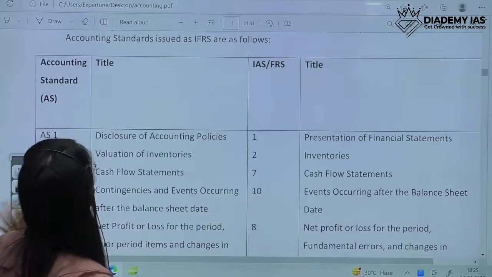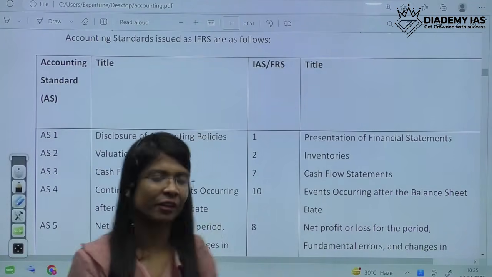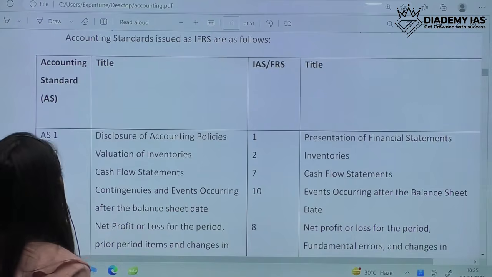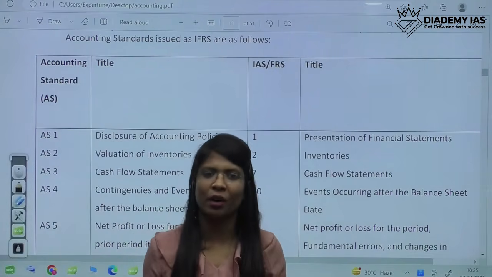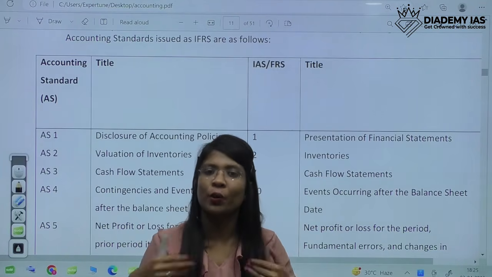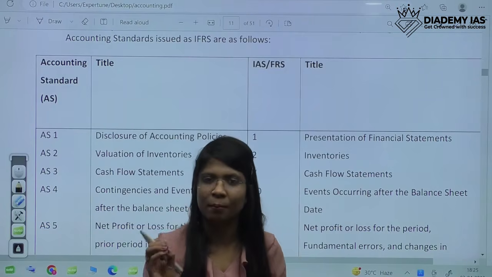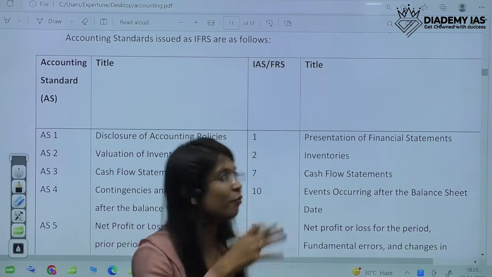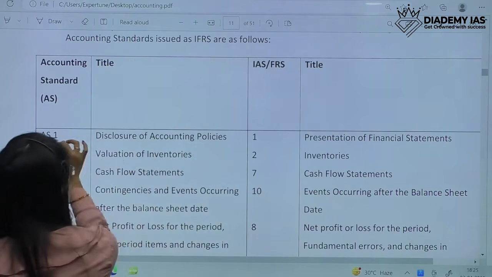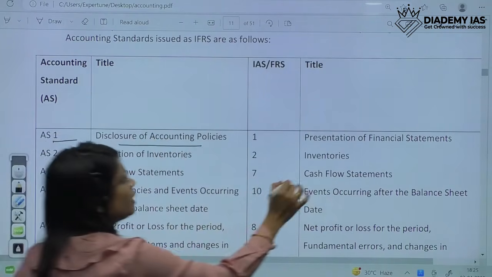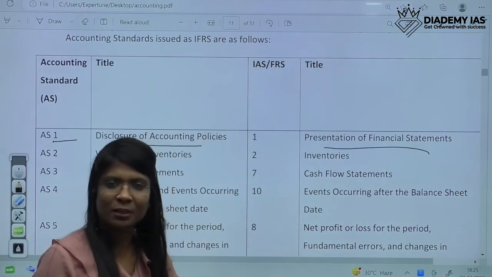So for this, we have a comparable chart of AS and IFRS. Please do remember each and every IFRS, please do remember the names. The details are not at all required in our exams. IFRS or Ind AS are very new, so they might ask the name, they might ask the number. So that is very, very important. If you remember comparably, then it's very easy. Like AS 1 is disclosure of accounting policies, and similarly Ind AS 1 is presentation of financial statements. They are more or less on similar terms only.